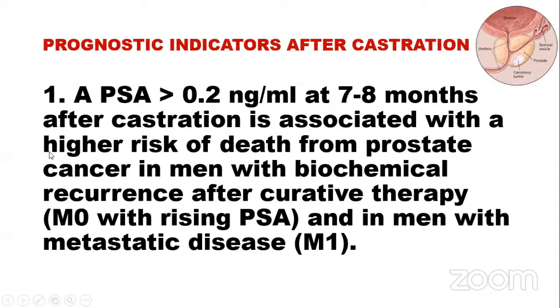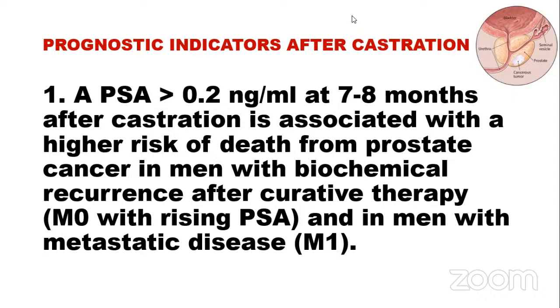We come to the last part of the lecture: prognostic indicator after castration. A PSA more than 0.2 nanogram per ml at 7 to 8 months after castration is associated with high risk of death from prostate cancer in men with biochemical recurrence after curative therapy, M0 with rising PSA, and in men with metastatic disease M1. So this is a prognostic indicator after castration.